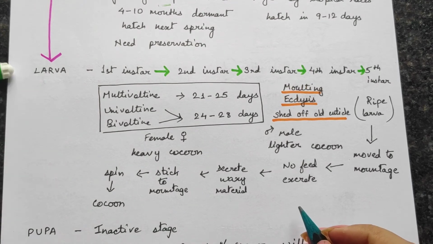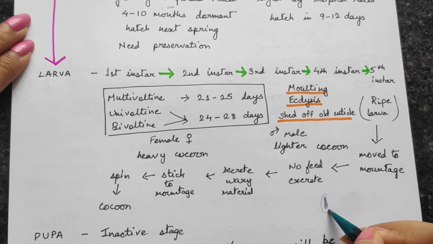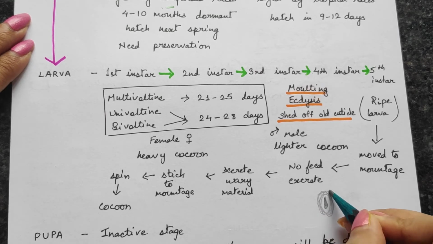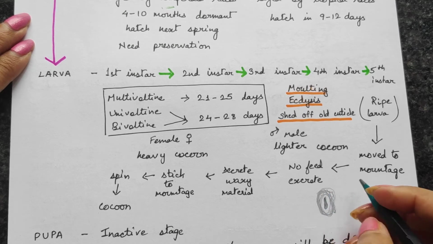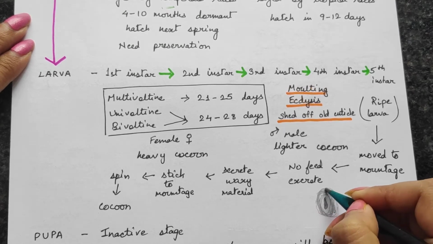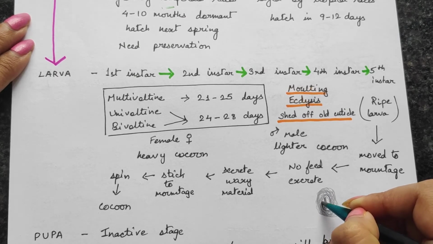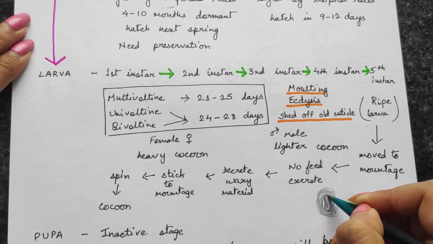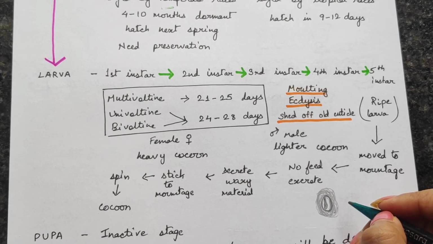Suppose this is the larva; they start making the cocoon. First they make the outer layer, then slowly they come towards the inner side, and finally make the innermost layer. This innermost layer, the last layer, is usually very hard.